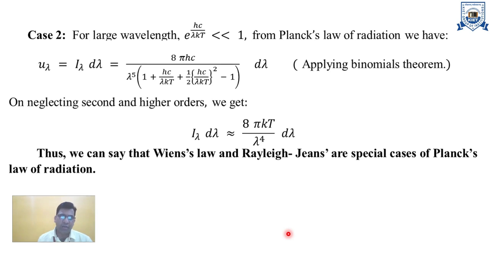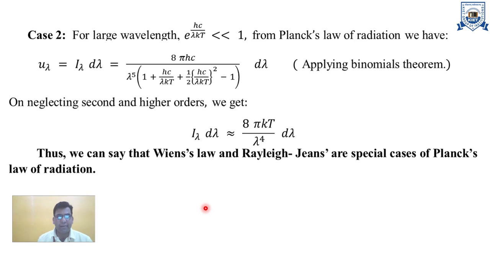In the case of longer wavelength, Rayleigh can explain only for longer wavelength. Hence, if e to the power h nu upon kt is much less than 1, from Planck's law of radiation we have this formulation and apply the binomial expansion. On neglecting the second term and higher terms, we can represent I lambda d lambda as 8 pi kt upon this value. Thus, we can say that Wien's law and Rayleigh-Jeans law are special cases of Planck's law. These are very important expressions.